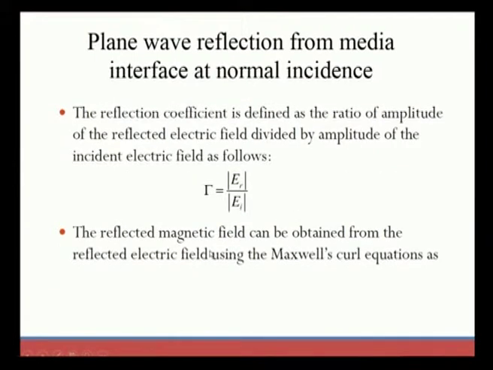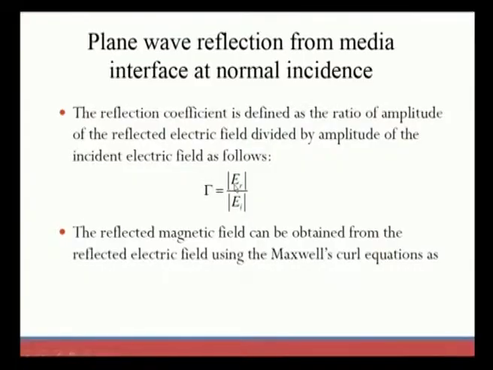Now we already know the reflection coefficient is defined by the ratio of the amplitude of the reflected electric field to the incident electric field. In the sense that we take the magnitude of both, the ratio of the reflected electric field and the incident electric field. Then we are going to find this magnitude.